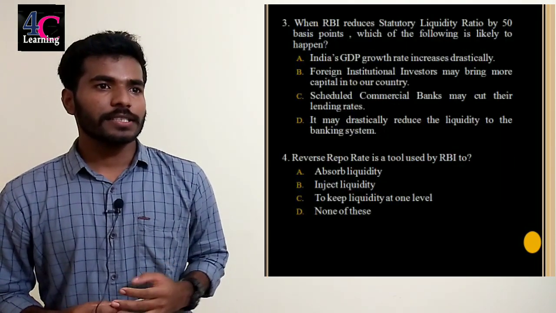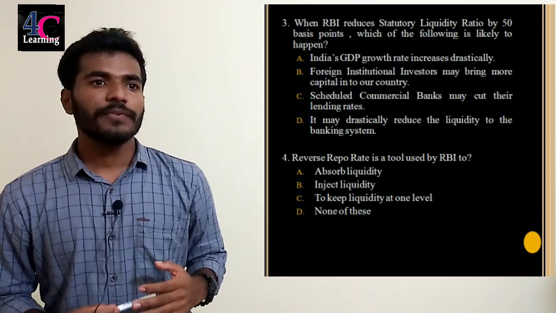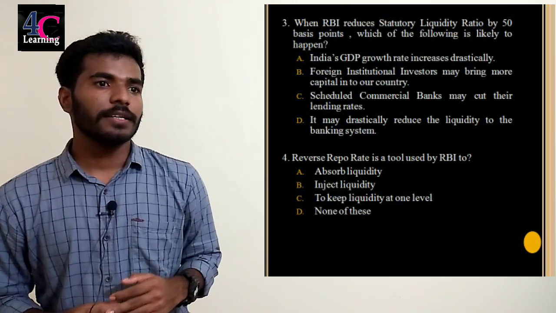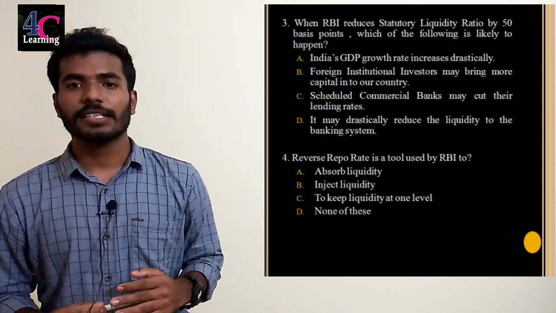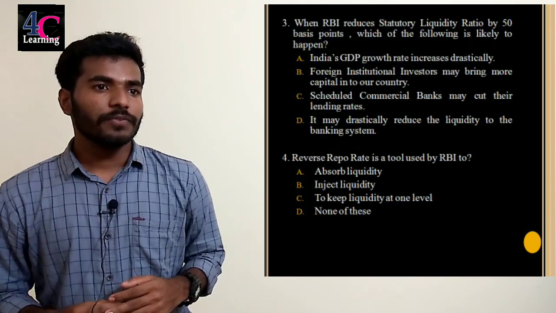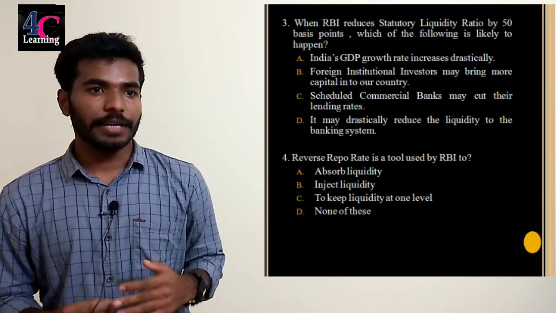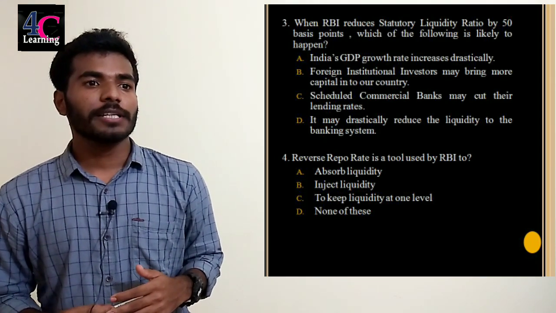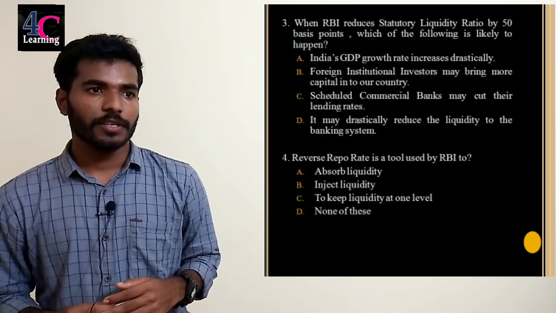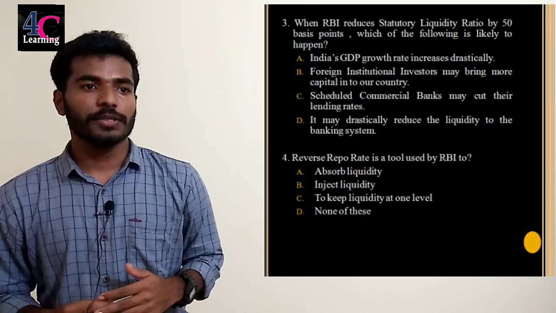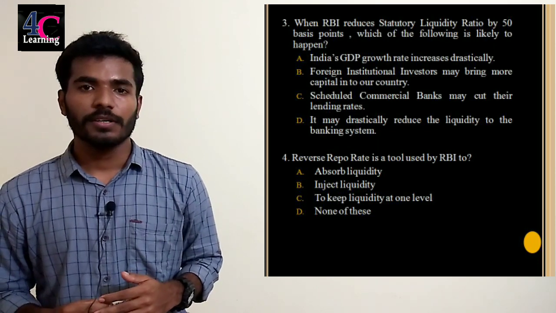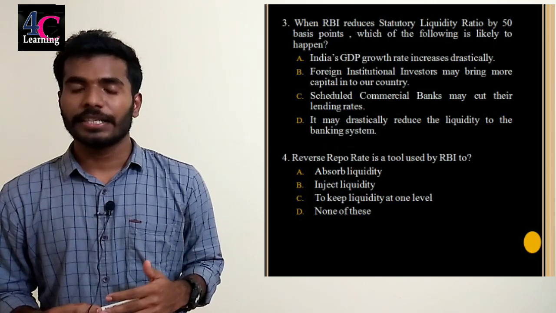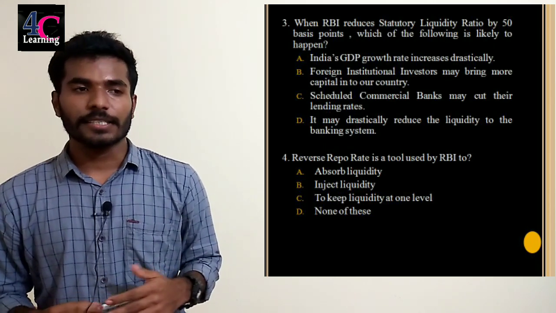When RBI reduces the statutory liquidity ratio by 50 basis points, which of the following is likely to happen? Option A. India's GDP growth rate increases drastically. Option B. Foreign institutional investors may bring more capital into our country. Option C. Scheduled commercial banks may cut their lending rates. Option D. It may drastically reduce the liquidity to the banking system. We know that by reducing the SLR, the scheduled banks may cut their lending rates. So, option C is the answer.